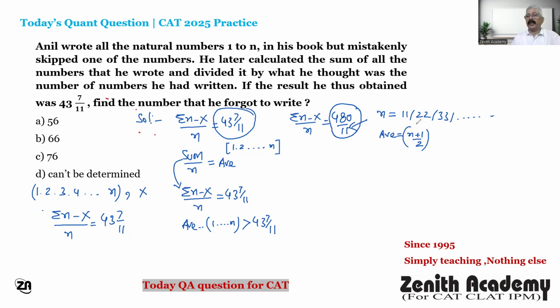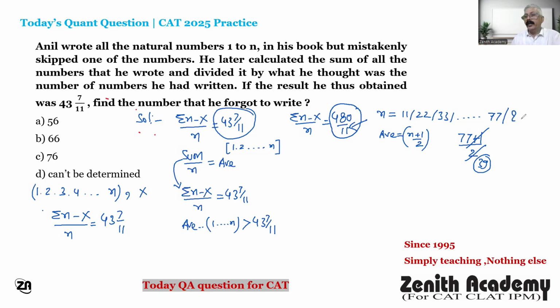So now see, if we take n equal to 11 or 22 or 33, or even up to 77, any multiple of 11, like if I take n equal to 77, then for 1 to 77 the average is (77 plus 1) by 2, which is 39, right?